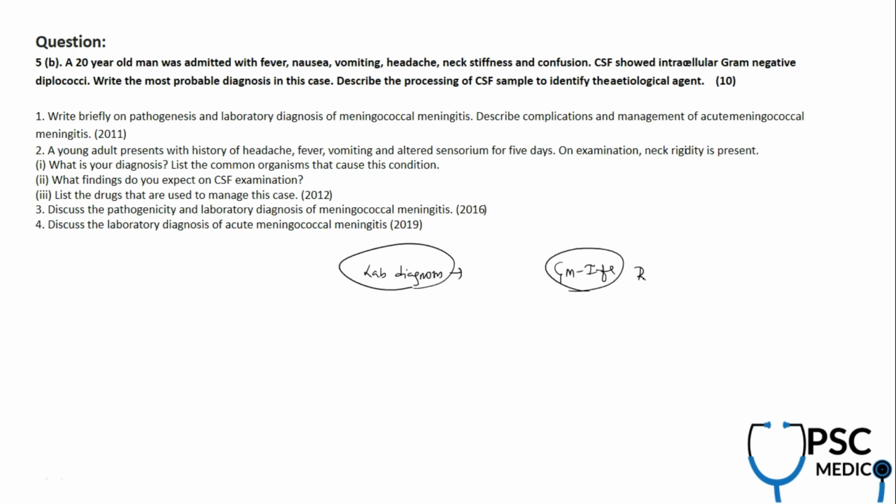For example, rabies is a part of general medicine. Meningococcal meningitis and encephalitis is a part of this too. But here they are only asking Neisseria meningitidis. Shigella is there. Salmonella is there. From the bacterial aspect, these are the three bacteria which are key. So that's the reason you get questions from meningitis or bacillary dysentery or typhoid. Only three will be asked. The same are in infectious diseases part 2.